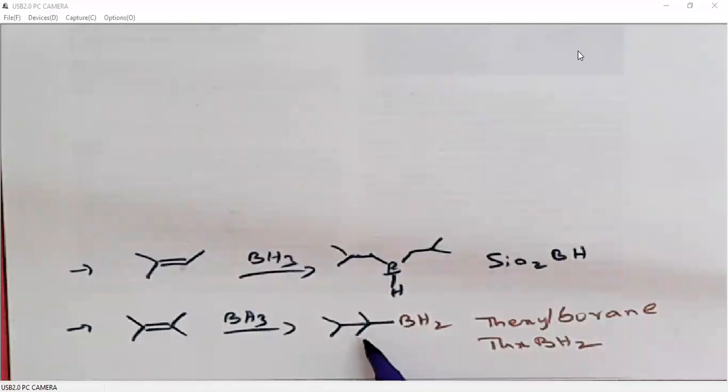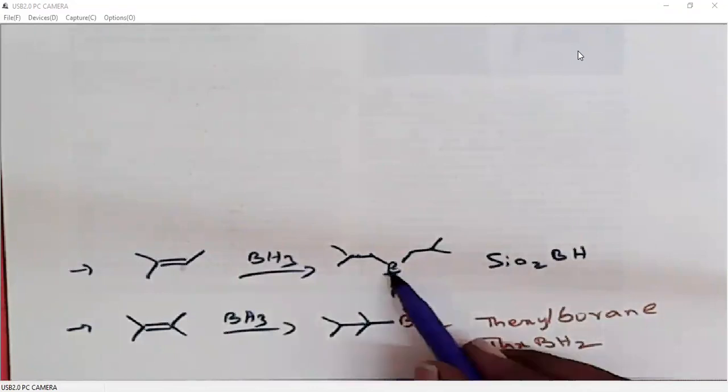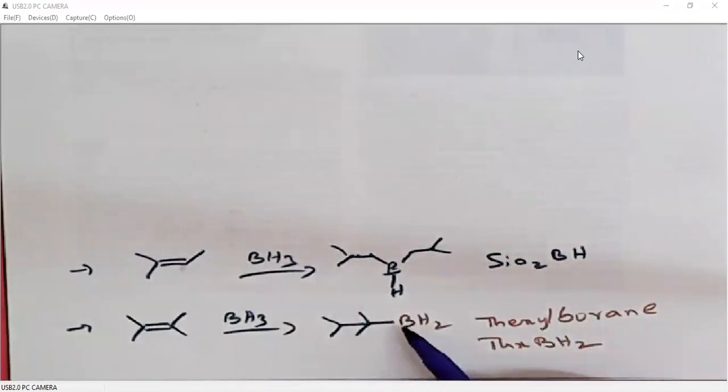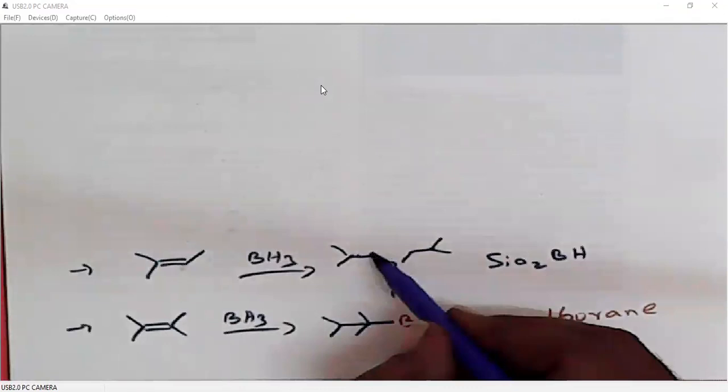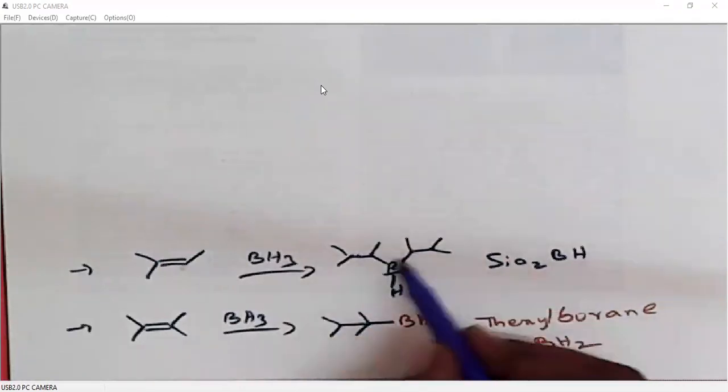So how many alkenes can be reduced, or how many alkyl groups can be attached to boron, depends on the carbon which is attached to the boron. If it is less sterically crowded, we can add three alkyl groups. If it is more sterically crowded, we can add two alkyl groups.